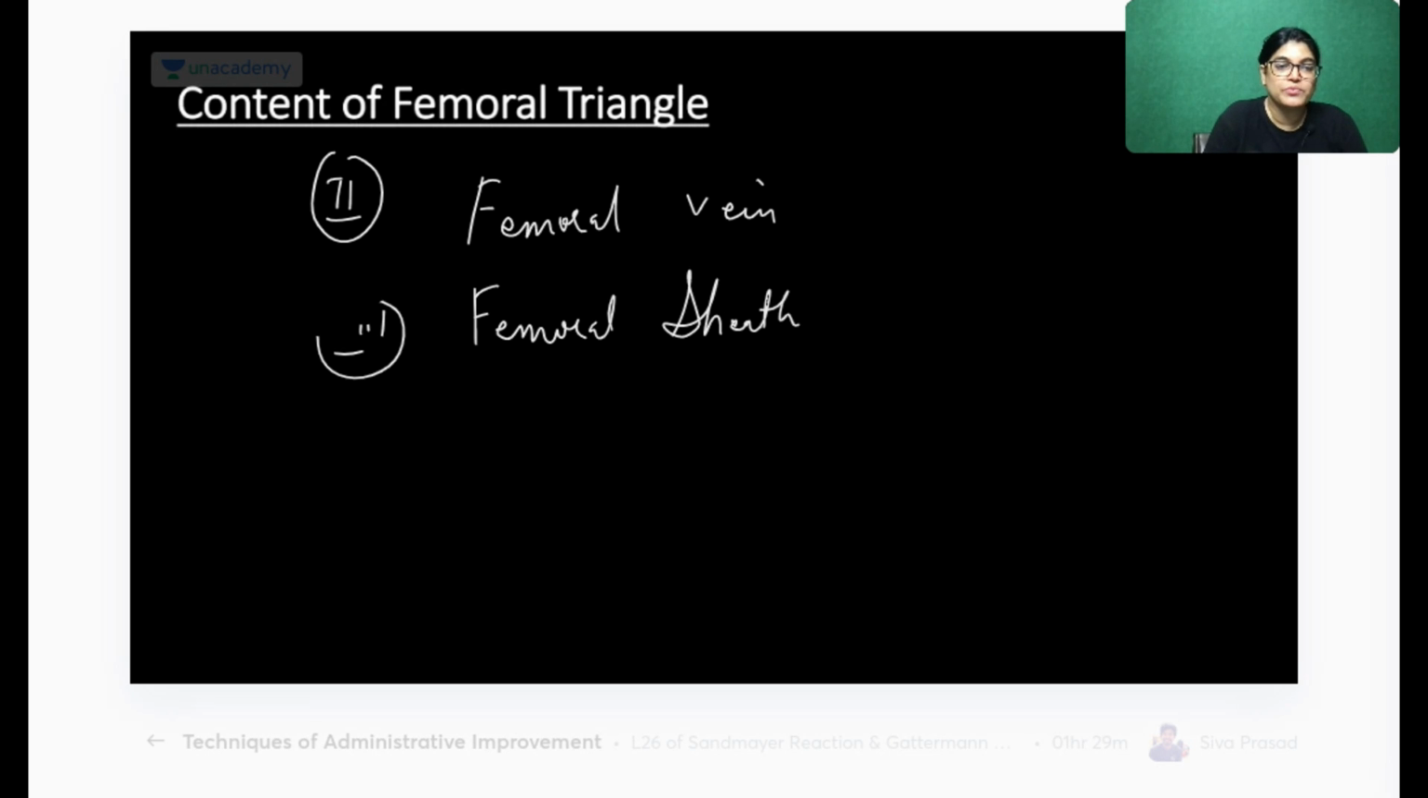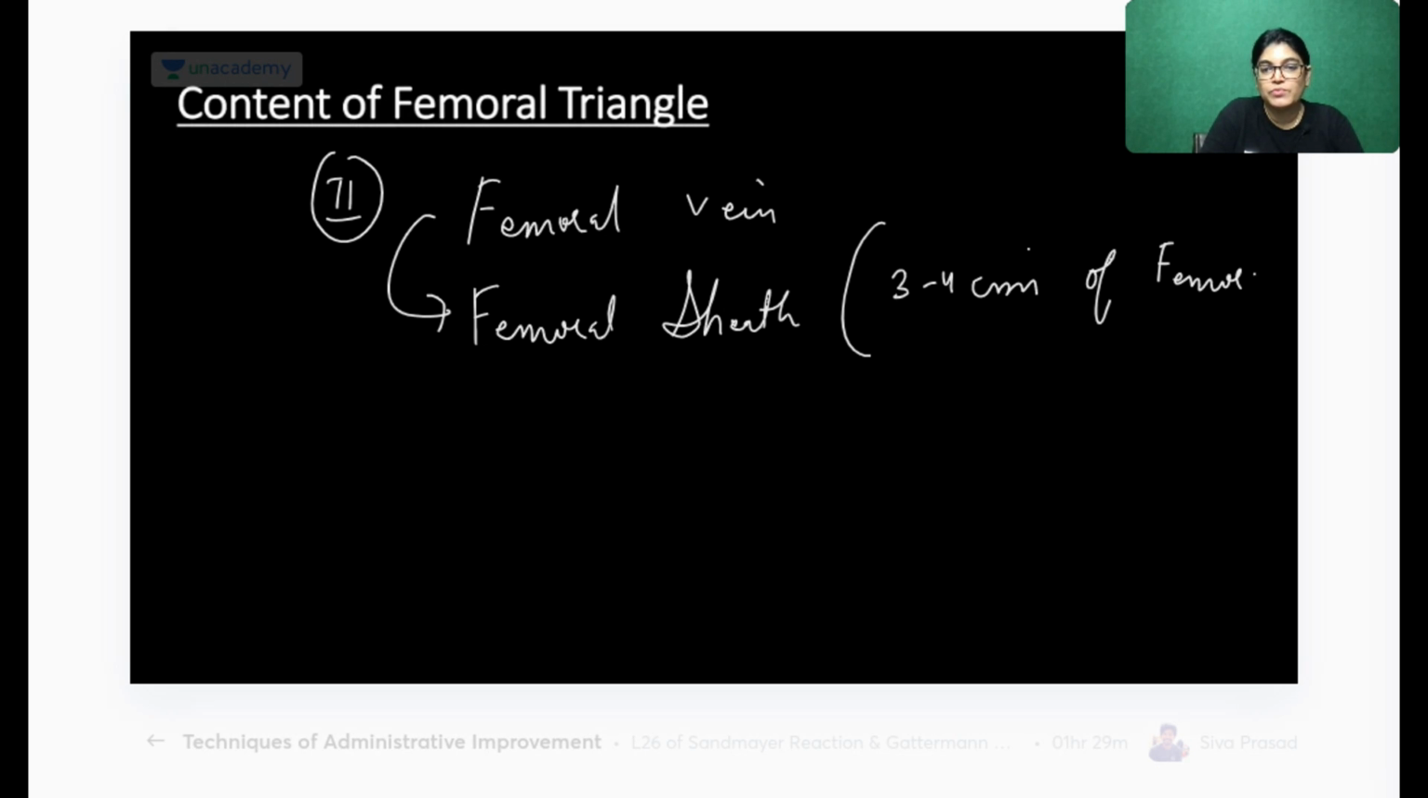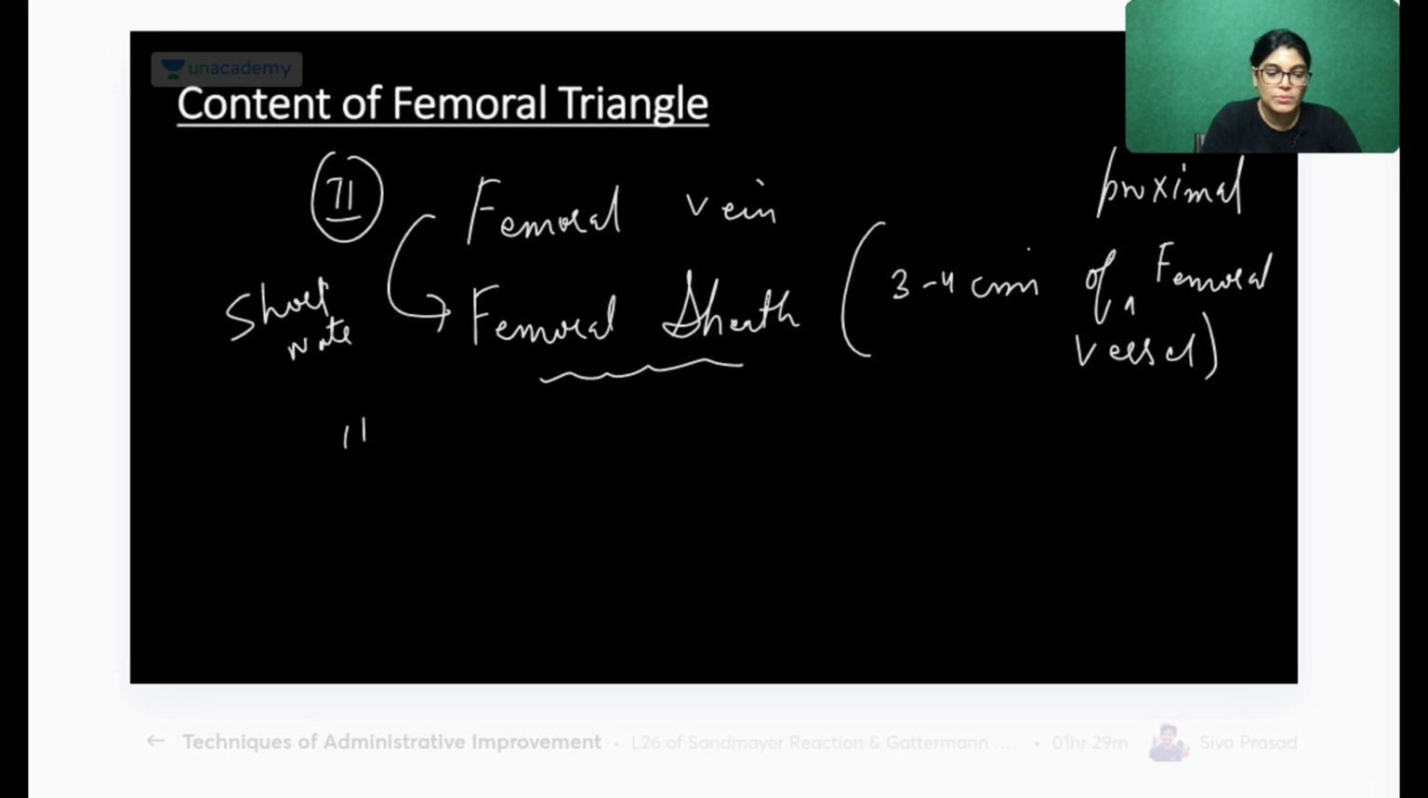Actually, we will discuss the femoral sheath in detail. This comes as a short note. The femoral sheath covers approximately 3 to 4 centimeters of the upper part of the femoral vessels, the proximal part. We will discuss it in detail because it comes as a short note question. What about the third content?